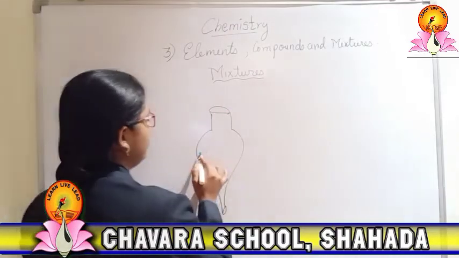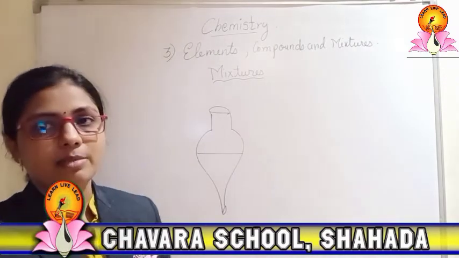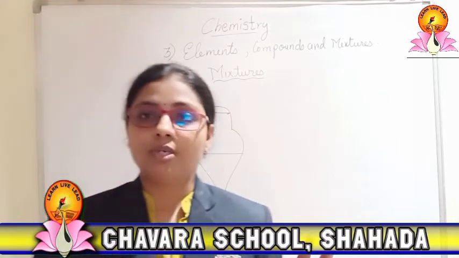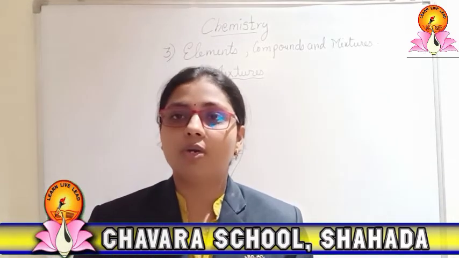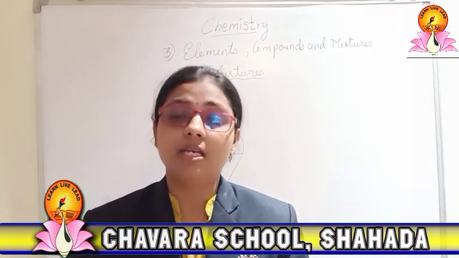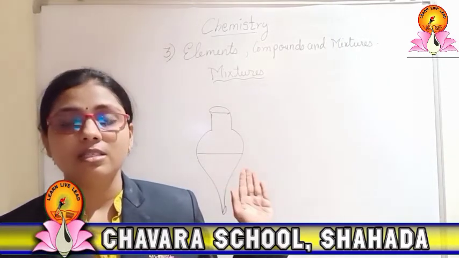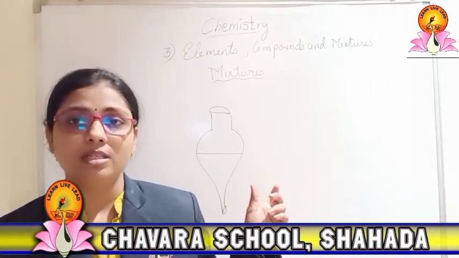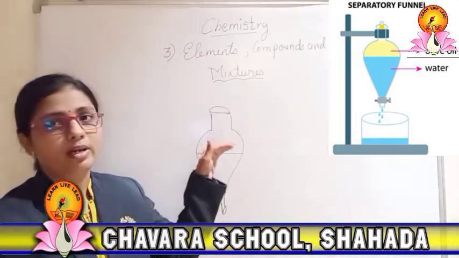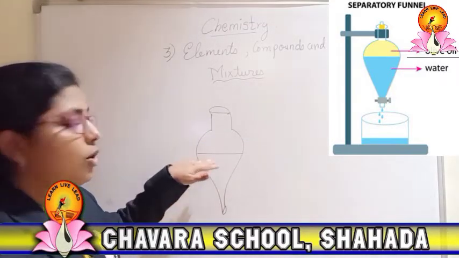Whenever you put any substance over here, the separating funnel is mostly useful for the separation of liquid mixtures only. If we take a mixture of kerosene or oil and water, and you mix it and pour it into this, after some time, once everything settles in the rest position, you will observe that the water will be stable and the oil will be stable, and the oil will be in the upper layer above the water.